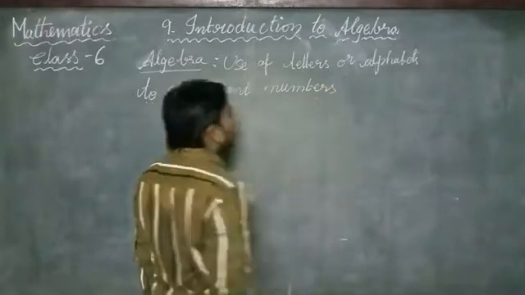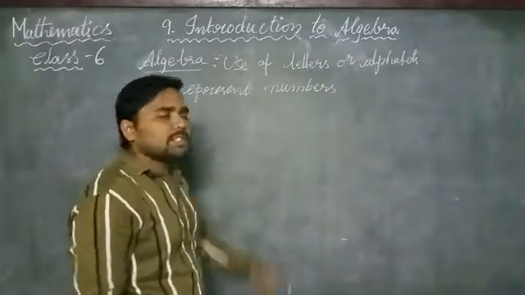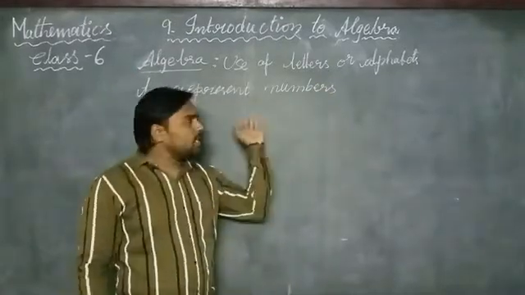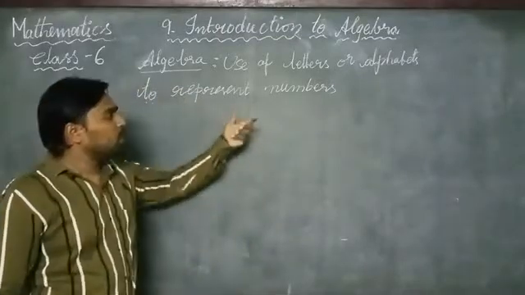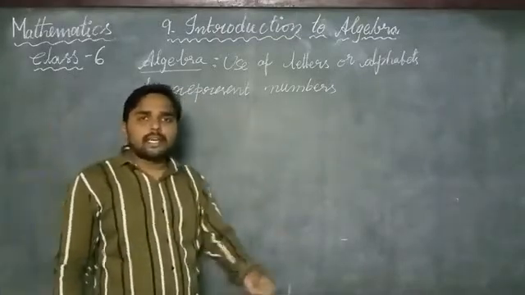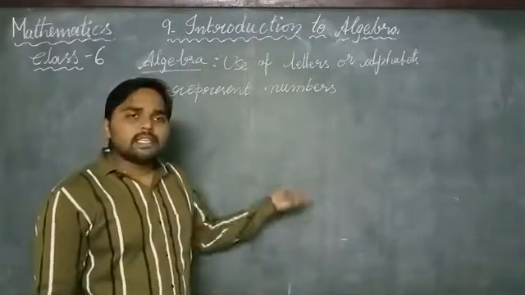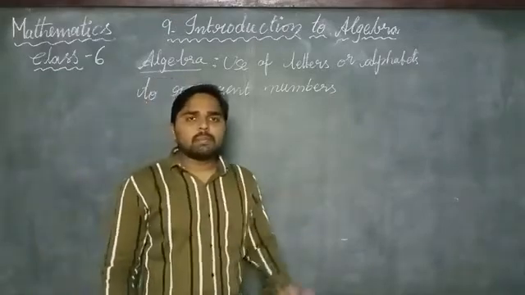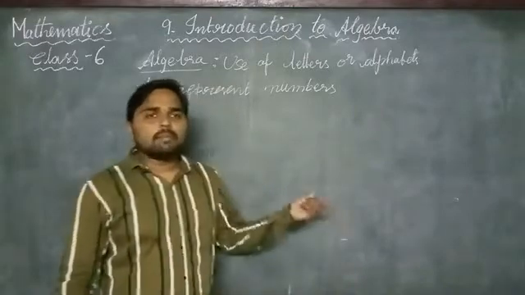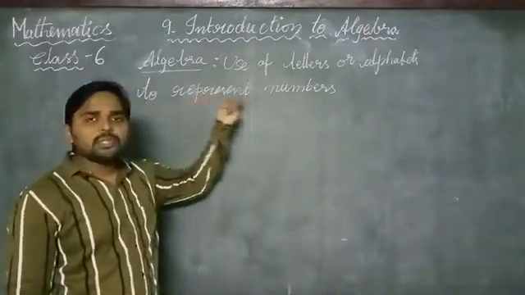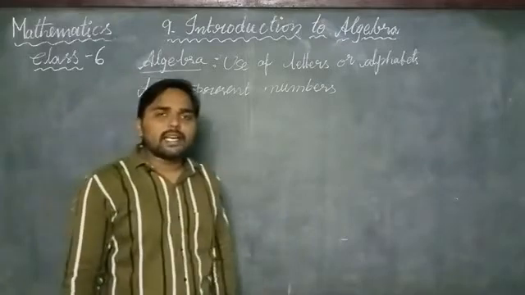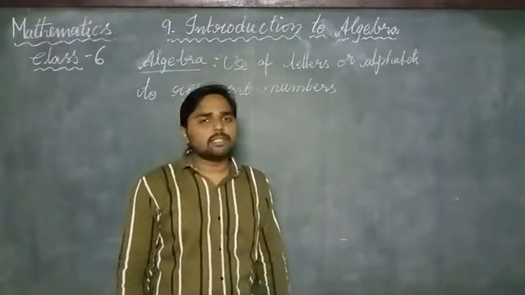Like we have already learned in the previous classes about the number system, they are representing different types of numbers like integers, whole numbers, natural numbers, negative integers, positive integers, whatever it may be. Any numbers can be represented by the use of letters or alphabets. That is the main feature of algebra.